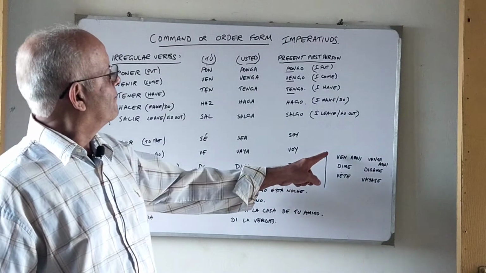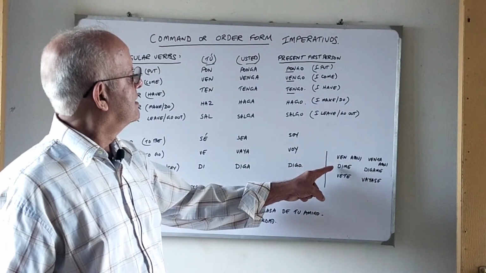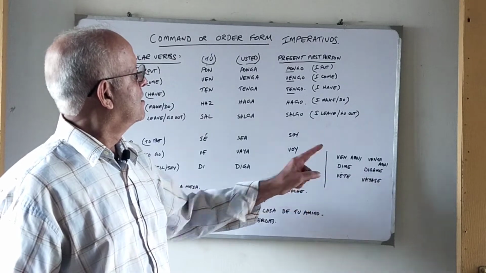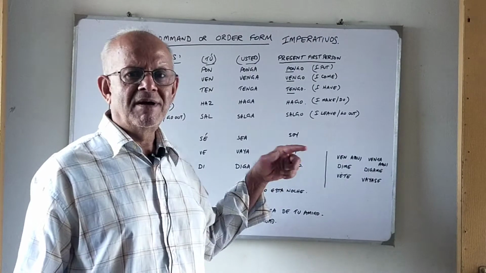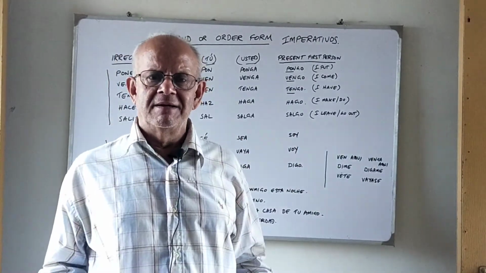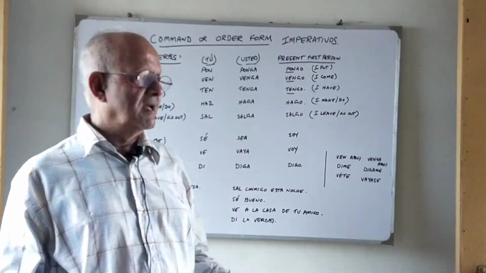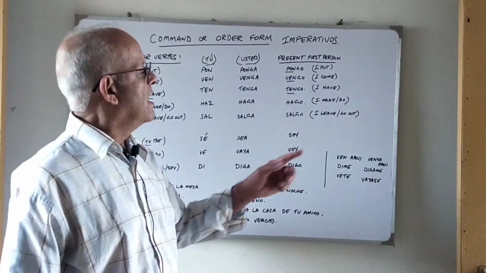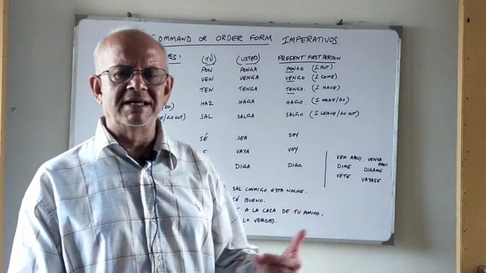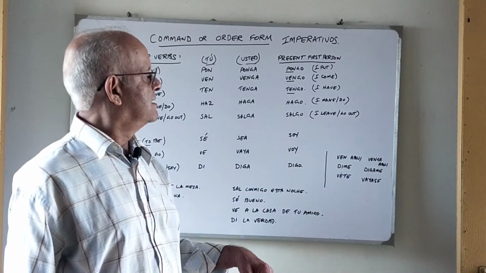Some very common ways to use the verbs venir, decir and ir. Ven aquí is a very common way of saying come here, and in the respectful form it would be venga aquí. Many people call their pets also ven aquí. Dime, tell me.